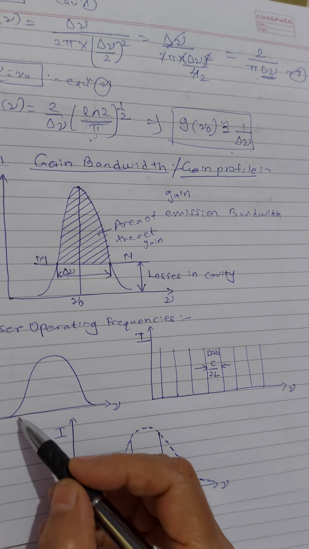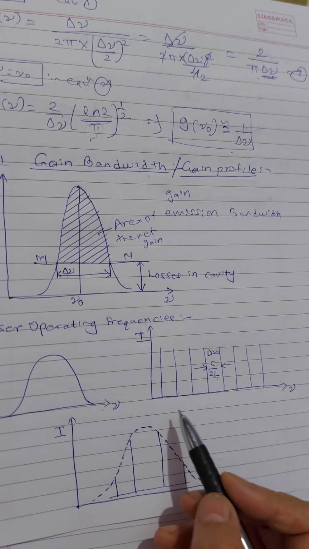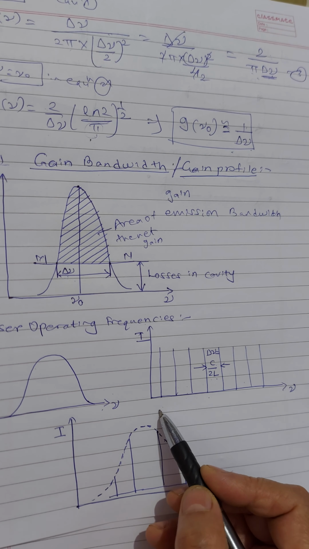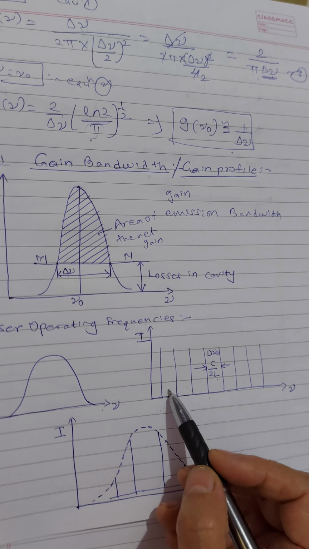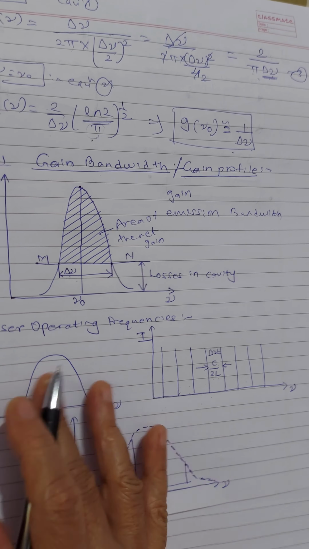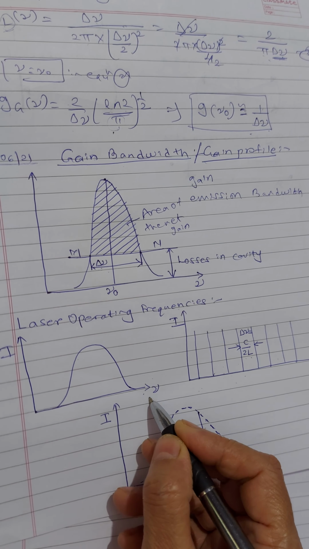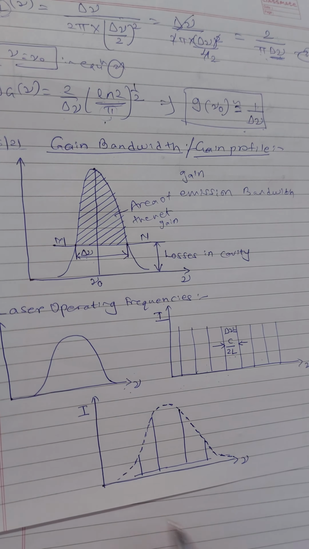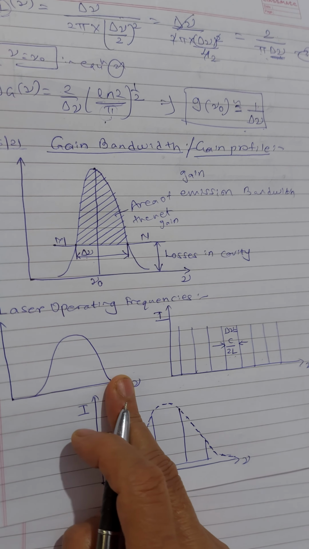So this is just a normal envelope. But this delta nu can be given by the closely spaced frequencies in this fashion. Everywhere I showed you the graph of I versus nu. Even this is I versus nu, and even this is I versus nu. So this is just a normal single envelope.